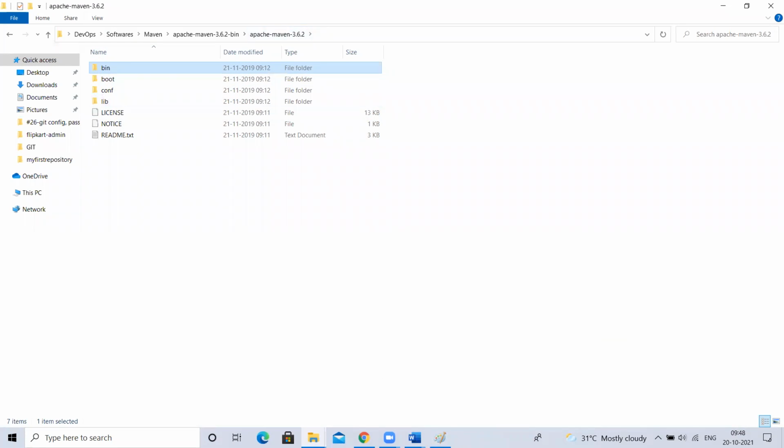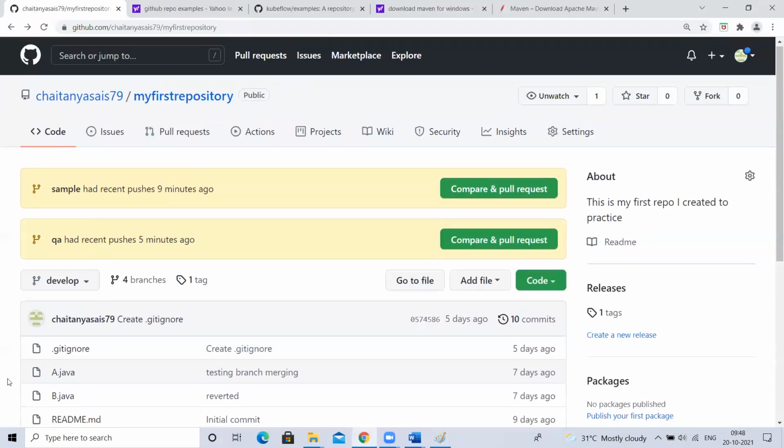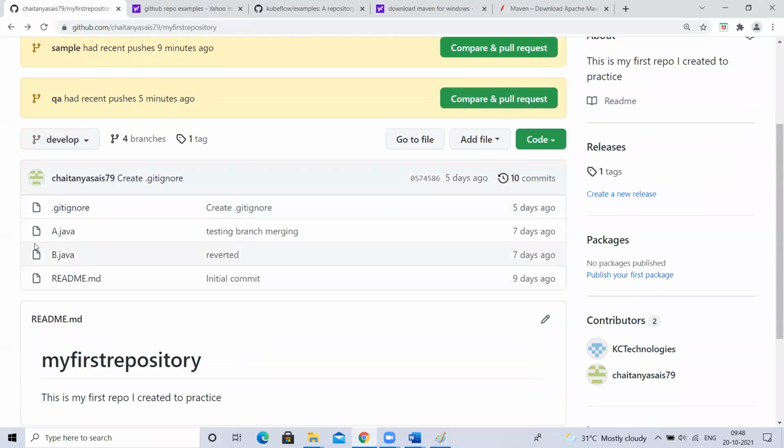So for each project, you have to maintain one pom.xml. That pom.xml is the heart of your Maven project. Now, I want to convert my project into a war file. So what I have to do, you have to create a pom.xml here, and in that XML file, you have to tell it to take this source code and convert it as a jar, as a war, as an ear. Inside your pom.xml, you have to tell that. Understood, guys? Is pom.xml for entire Maven or for each project? Each project. Each project will have one pom.xml.